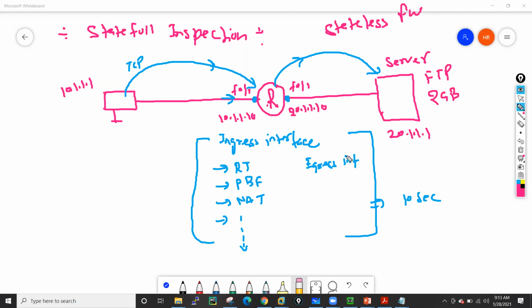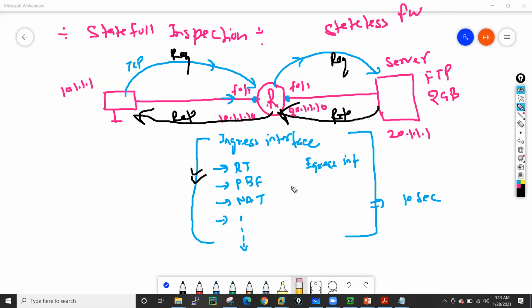Okay. After that, the FTP server will also give the reply, right? So this is the request packet and this is your reply packet. He will give the reply. When the router receives this reply packet, he again does all these checks for this reply packet. So this is your first packet, and this is the reply of your first packet.